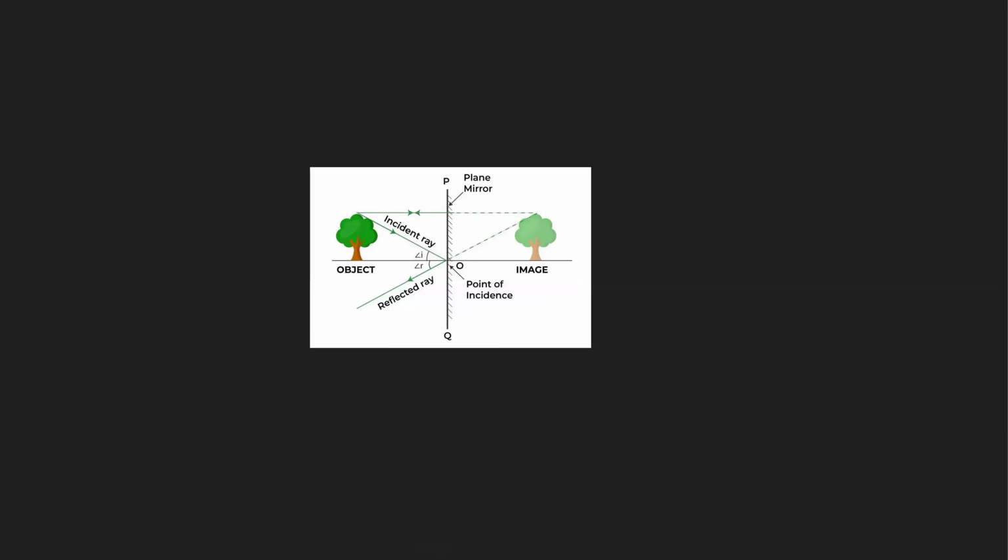But now, what are the properties of this image? If we see here, this one is the object and this one is the image. When we see the image in a plane mirror, whether it is the image of yourself or of an object or of anything, you will see this image is exactly the same height as the object. This is property number one.